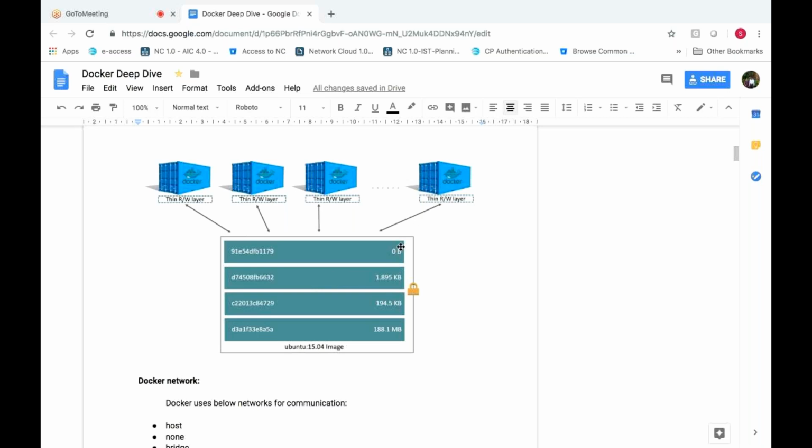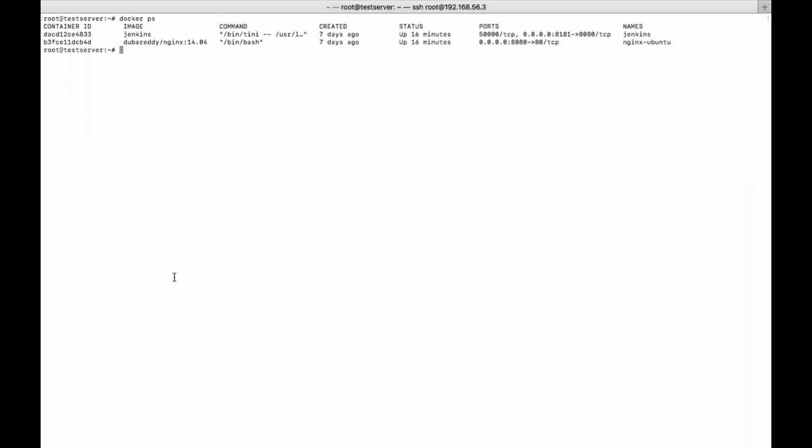At least don't say that yes, we can delete. Say that clearly: first, we need to ensure whether there is any container attached to this particular image. If a container uses this image, remove that container, and then delete the image. So let's see one example of that. There is a Jenkins image, so let's try to delete it.